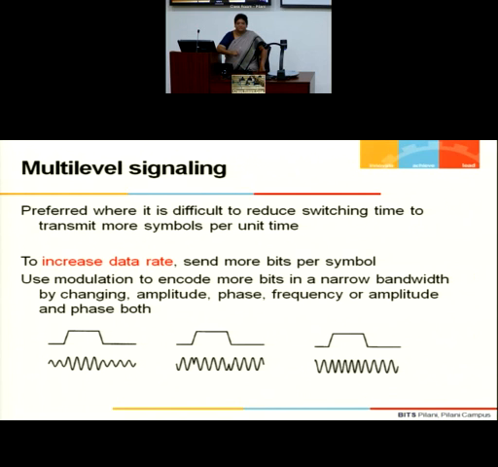We do not have a larger bandwidth available so that I can say, okay, this frequency, this bit, this frequency, this bit. We do not have that. So what we say is that we go for modulation techniques. If it's binary, let me go for amplitude modulation. Let me go for phase modulation. Let me go for frequency modulation, or let me go for a combination of these two or these three.